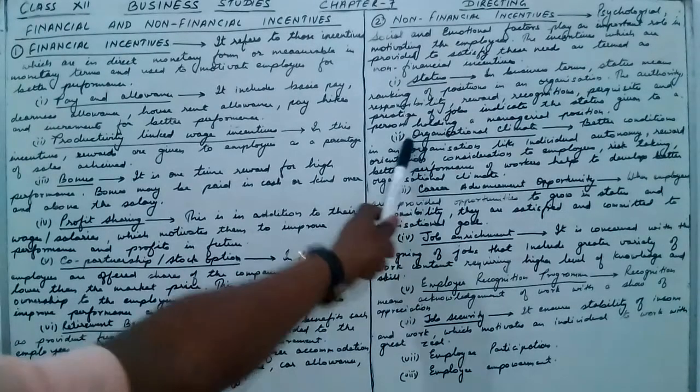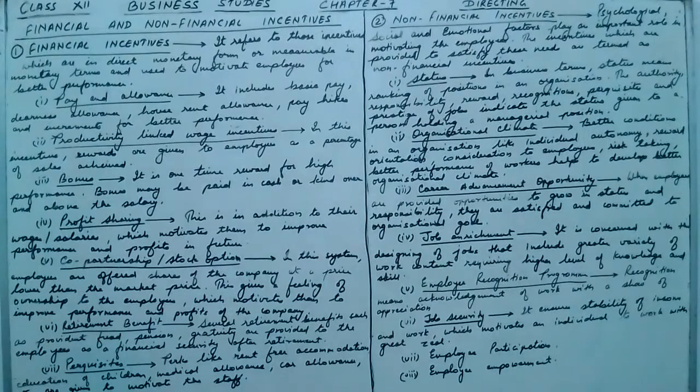Then the second is organizational climate. Better conditions in an organization, like individual autonomy, reward orientation, consideration to employees, risk taking, and better performance of the workers, help to develop a better organizational climate.